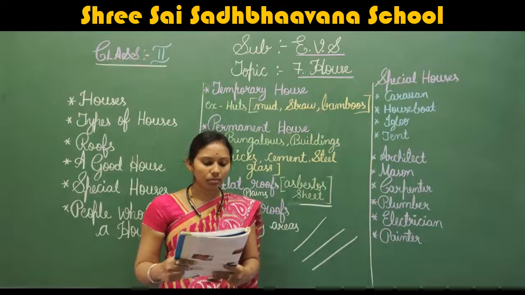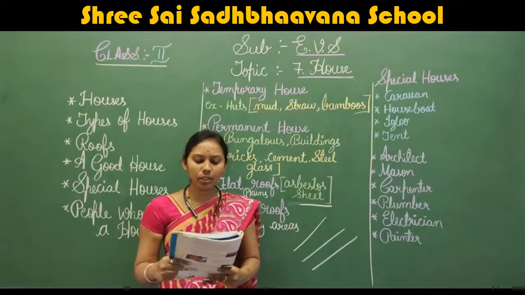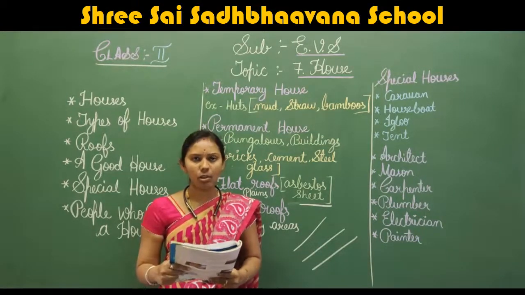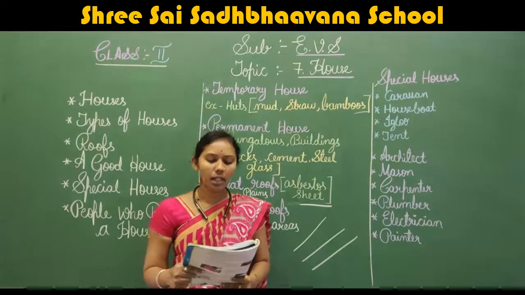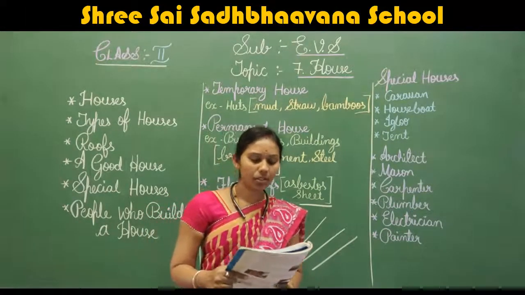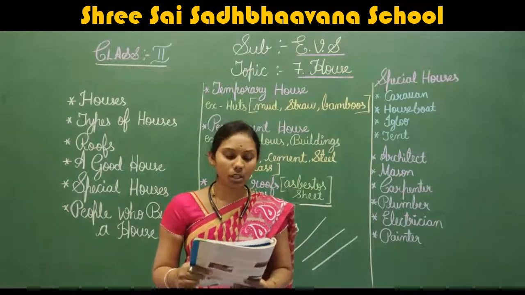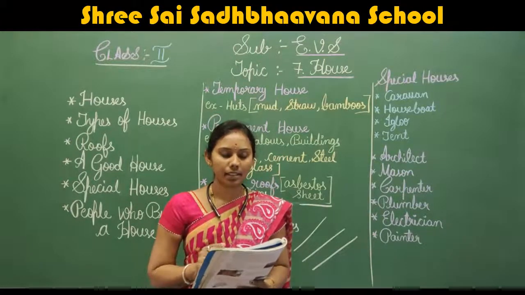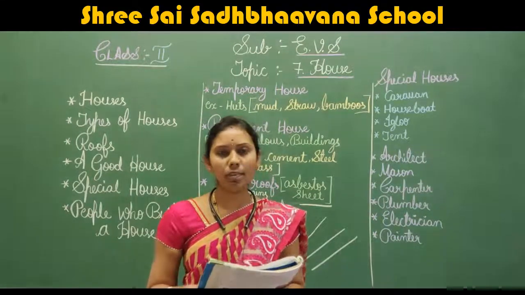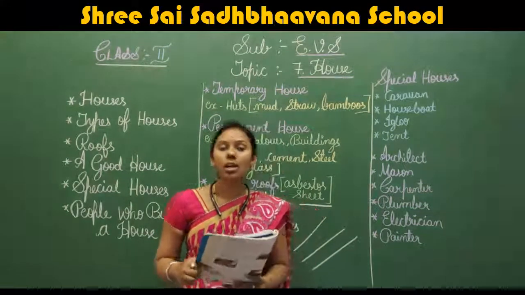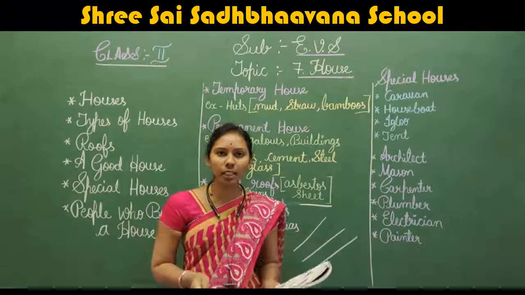Many people work together to build a house. Architect. You can see the first picture in your textbook, that is the architect. An architect makes the design or plan for a house. Before constructing the house, what do we need?